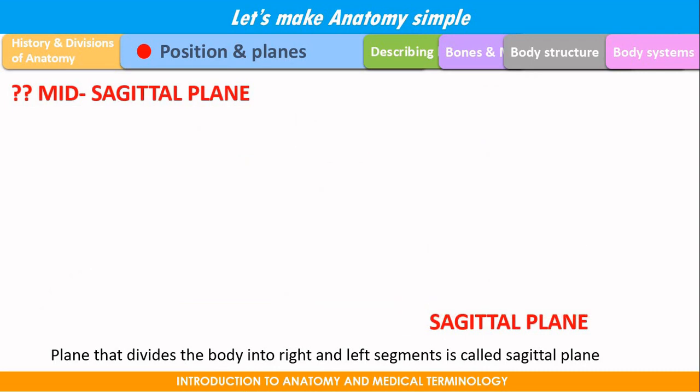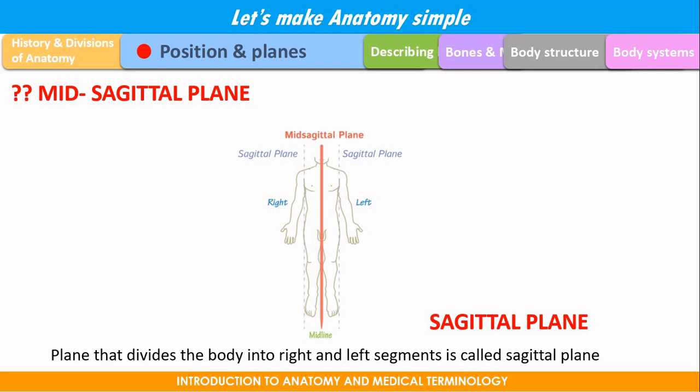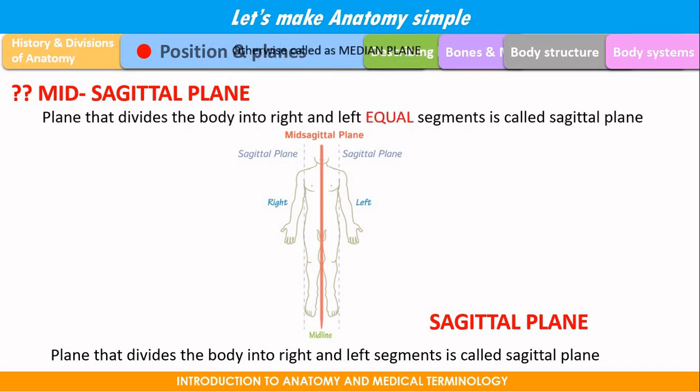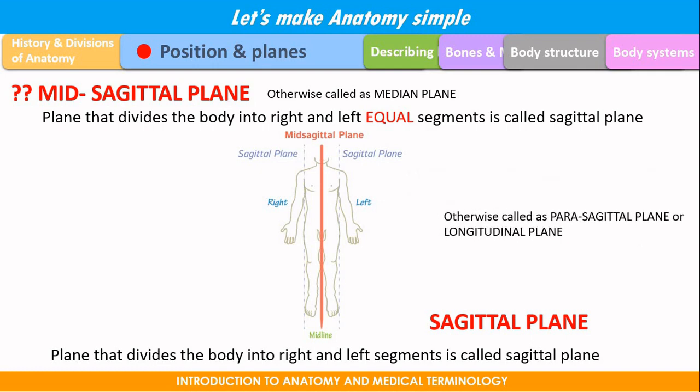If the same sagittal plane is dividing the body into equal halves, it is called the mid-sagittal plane. See here, the red line is the mid-sagittal plane and this dotted line is a sagittal plane. Sagittal plane can be anywhere, but it may not divide the body into equal halves. If it divides the body into equal halves, then it is called a mid-sagittal plane. The mid-sagittal plane is also called the median plane. And this sagittal plane is also called the parasagittal plane or longitudinal plane.